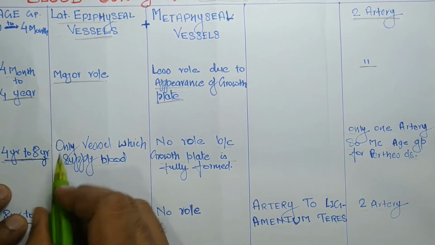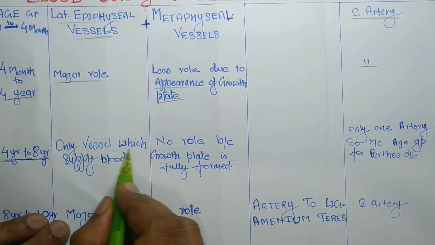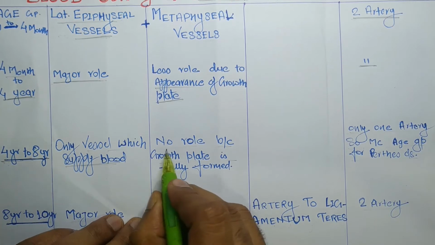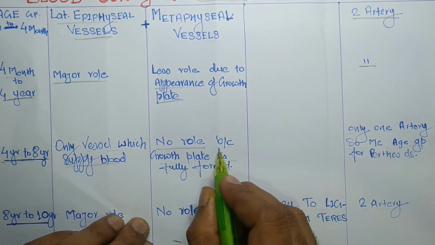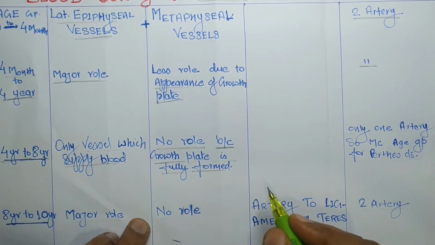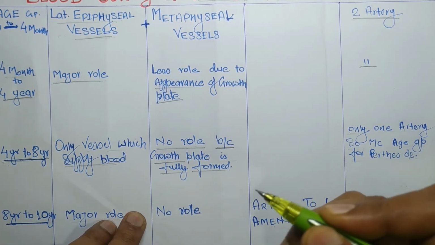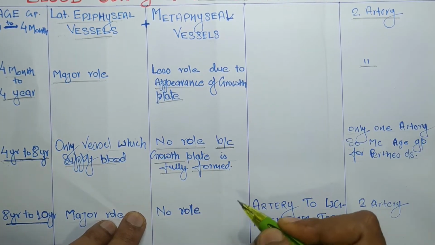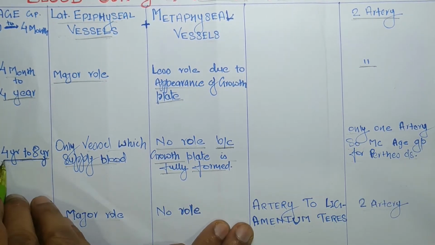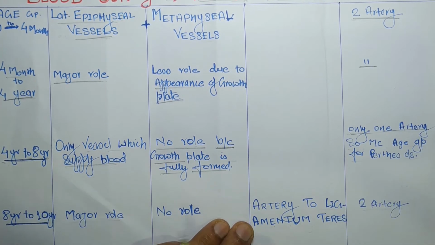In the age group 4 to 8 years, only one vessel, that is the lateral epiphyseal vessels, supplies the femoral head, but metaphyseal vessels have no role. Why? Because the growth plate is fully formed, and this growth plate prevents metaphyseal vessels from supplying the femoral head, and this age group is very unique. Only one artery supplies the femoral head.